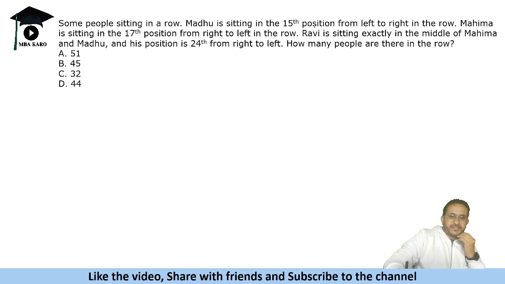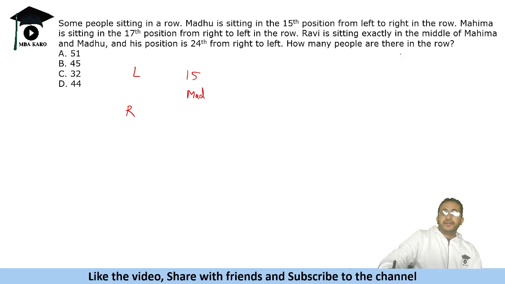So Madhu is 15th position from left. So we'll write left and right positions. So Madhu is 15. Then Mahima is 17th from right end. This is Mahima, 17th position from right to left, from the right side. Okay.